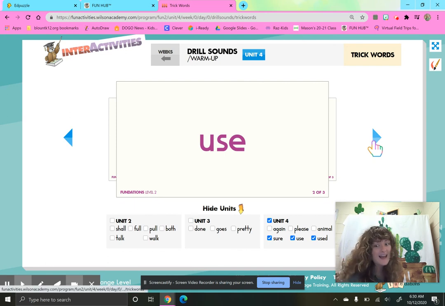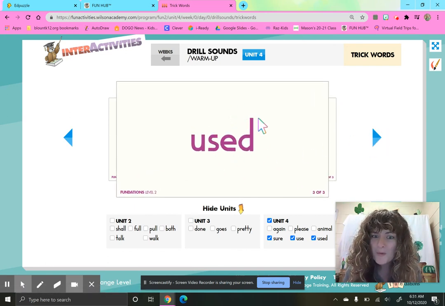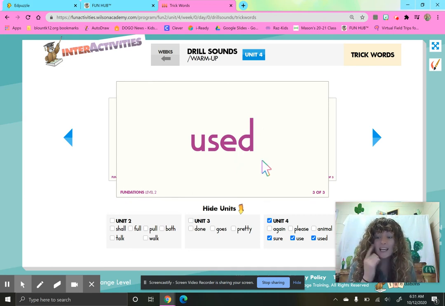What was the word? Use. And our last one, what is that suffix? ED. What does that tell me I did? I use in the past. So this is used. We just added a D. We didn't add an extra E. If we have a base word that has an E at the end, we just add that D if we did it in the past.